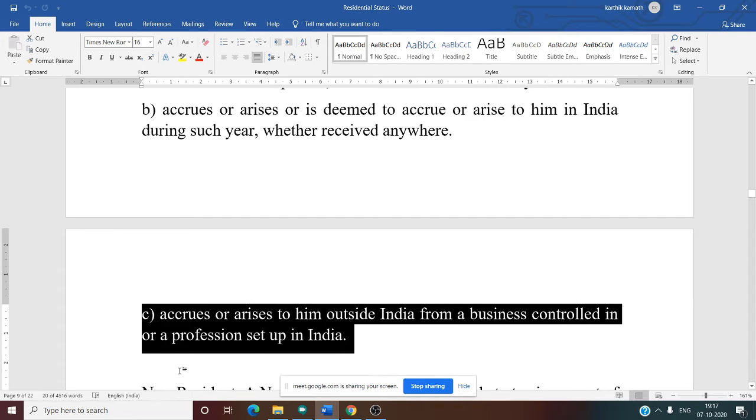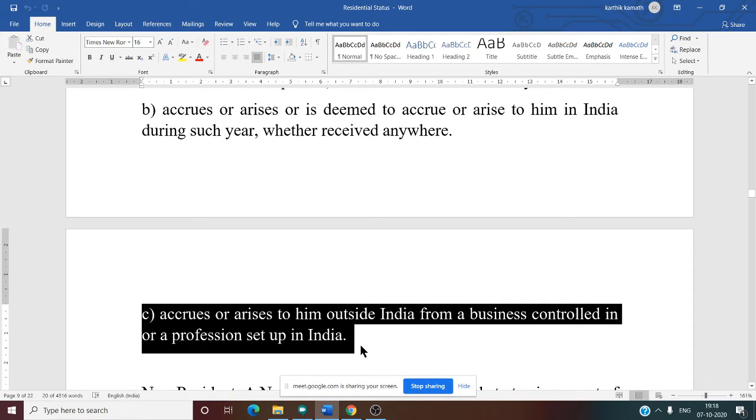See this. Accrue or arise to him outside India from a business controlled in or profession set up in India. That means what? He is receiving the money outside India, but controlled from India. That means management is there in India. Some company doing operation abroad, but control or head of the department or managing decisions taken place in India. In that case, only NOR is taxed.